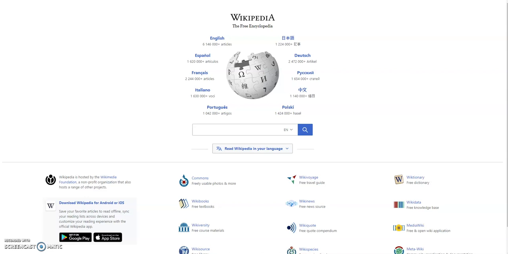Number one, it's crowdsourced. So anyone can contribute and anyone can edit a Wikipedia page. Here's the problem with that. Because we don't know who exactly is contributing, we don't know if the information that they're providing is legitimate or accurate. And that's a problem. We want to make sure that when we're doing our NHD projects, we're considering historical accuracy.